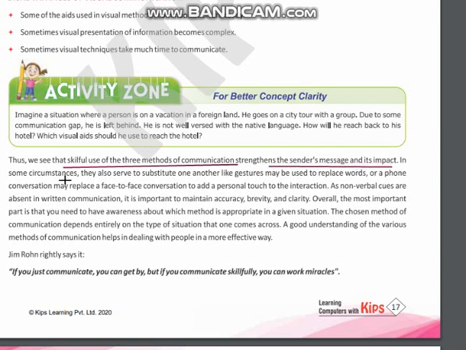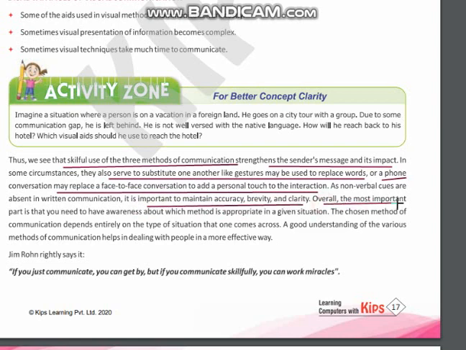In some circumstances, they also serve as a substitute for one another, like gestures may be used to replace words, or a phone conversation may replace a face-to-face conversation to add a personal touch to the interaction. So it is important to maintain accuracy, brevity, and clarity.